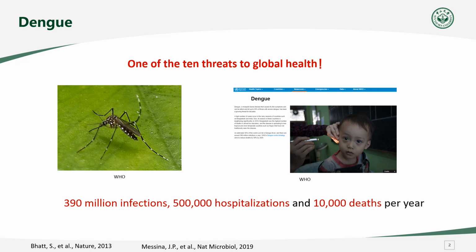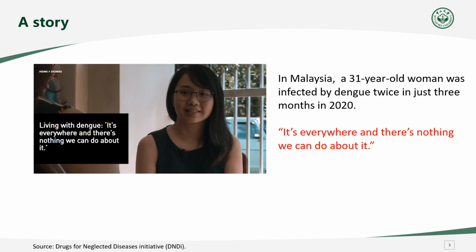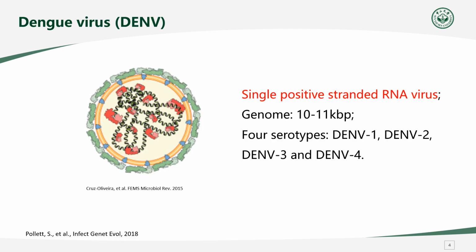Dengue is a vector-borne infectious disease caused by dengue virus. It is estimated that there are about 390 million infections and 10,000 deaths per year. Dengue is one of the 10 threats to global health. At present, there is no effective anti-dengue virus drug, and no dengue vaccine is in widespread use.